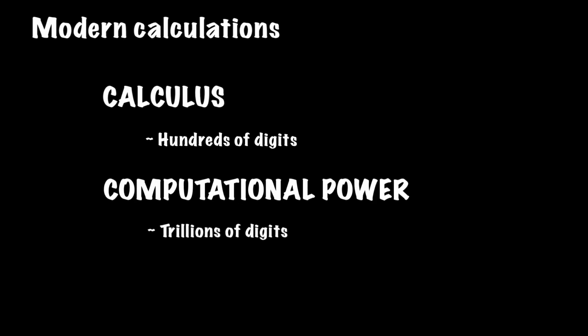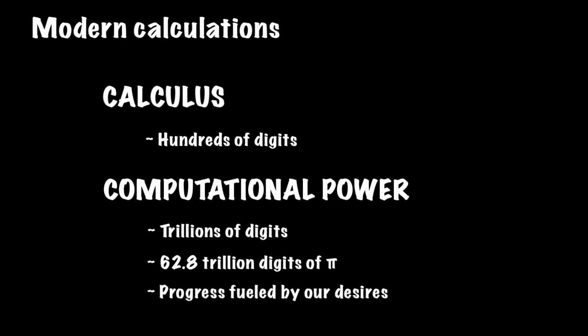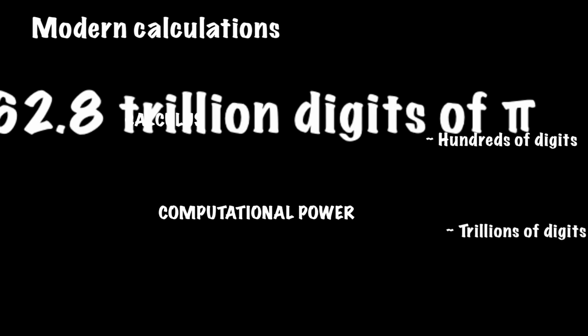Now in the modern world, it's almost comedic to go and compute pi by hand or through other archaic methods, with the growing prowess of calculus and immensely increasing computational power in our environment. The invention of calculus has allowed us to approximate hundreds of digits of pi, and new computational approaches have allowed us to approximate trillions of digits, leading us to the current 62.8 trillion known digits calculated in 2021. These computational approaches, fueled by mankind's drive to create efficient and effective algorithms to calculate numeric series and to break once conceivably impossible records, are now even used to test supercomputers.